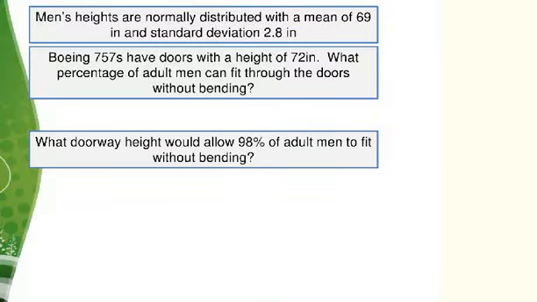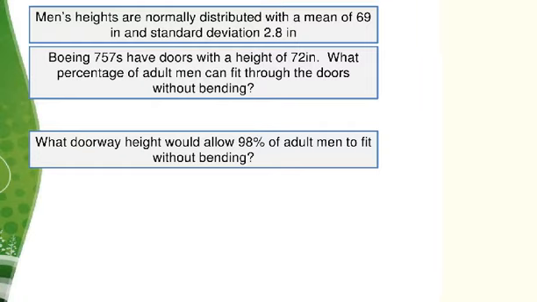Men's heights are normally distributed with a mean of 69 inches and a standard deviation of 2.8 inches. Boeing 757s have doors with a height of 72 inches. What percentage of adult men can fit through the doors without bending? And then we'll answer, what doorway height would allow 98% of adult men to fit without bending?